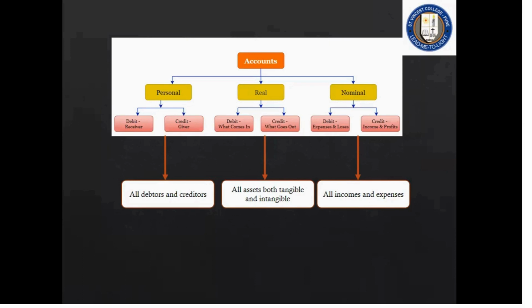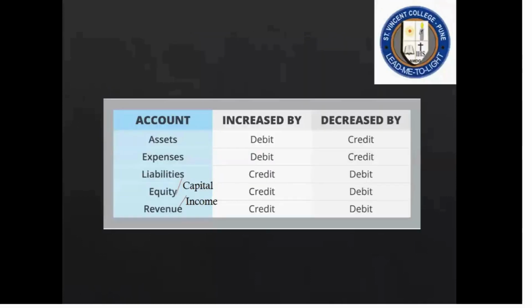So as per the accounting principle, if it falls under personal, debit the receiver, credit the giver. If it falls under real, debit what comes in, credit what goes out. If it falls under nominal, debit all expenses and losses, credit all incomes and gains. This is as per the accounting knowledge, that is the systematic way of looking at it. Now we can make it a little more simplified.